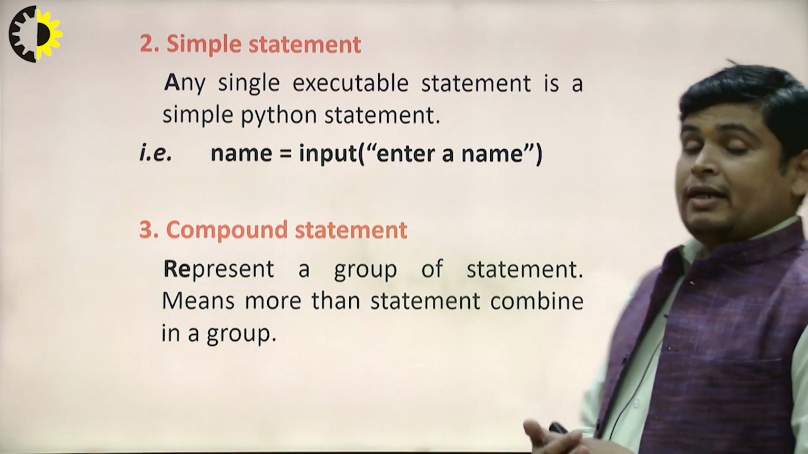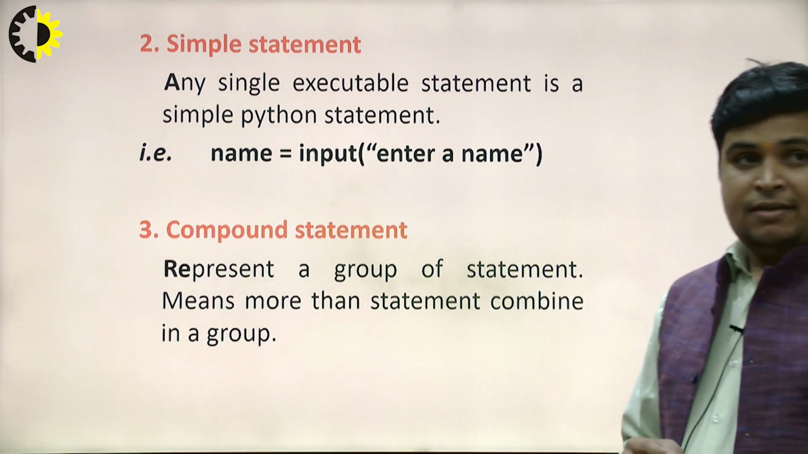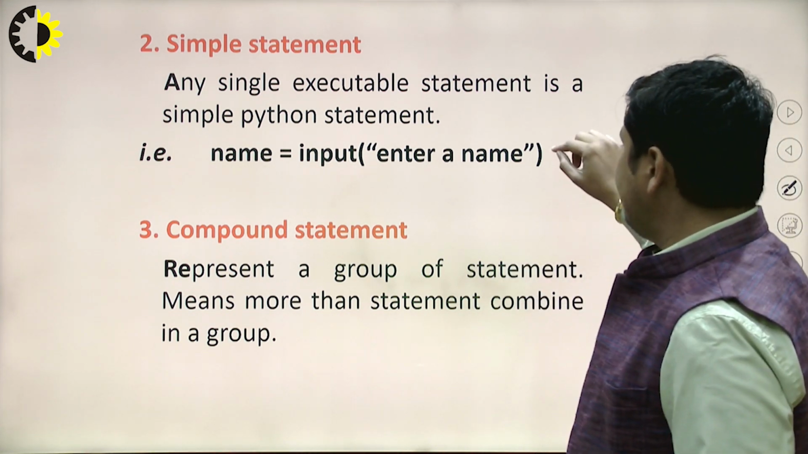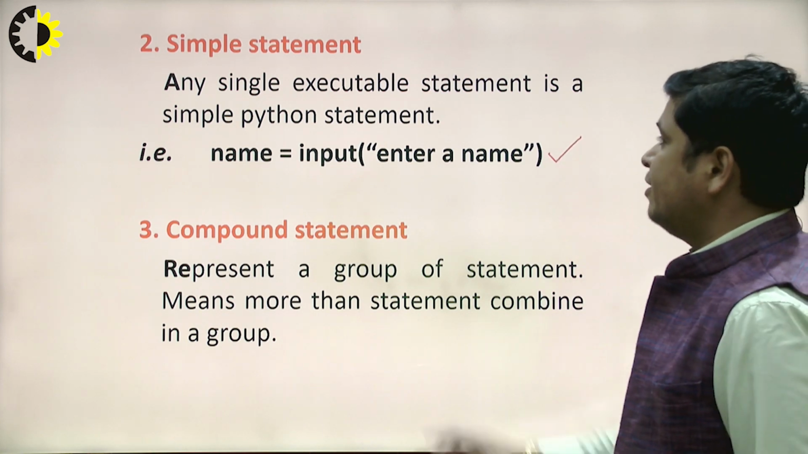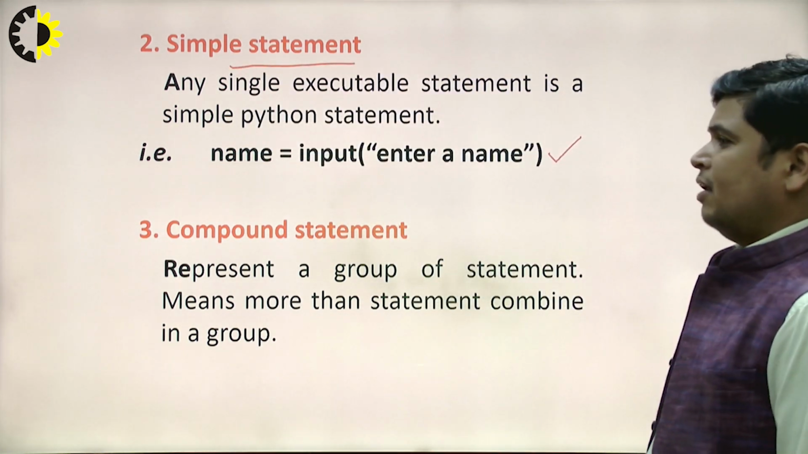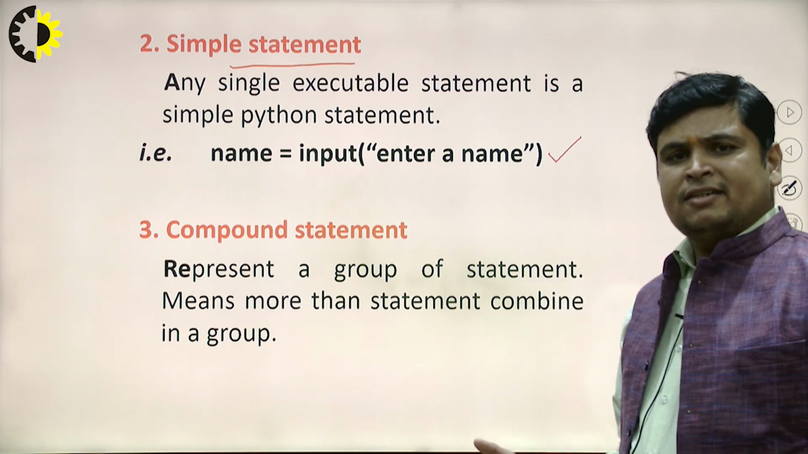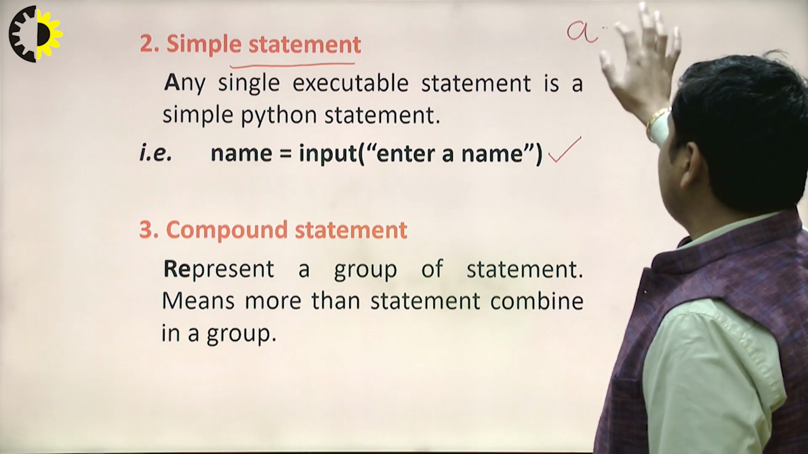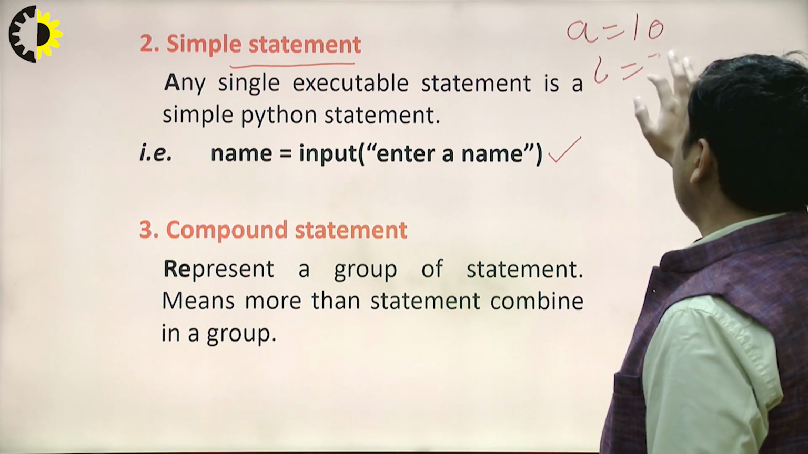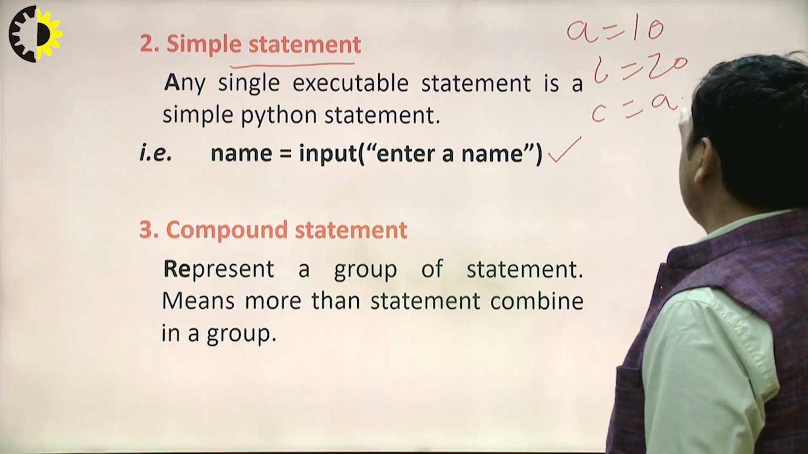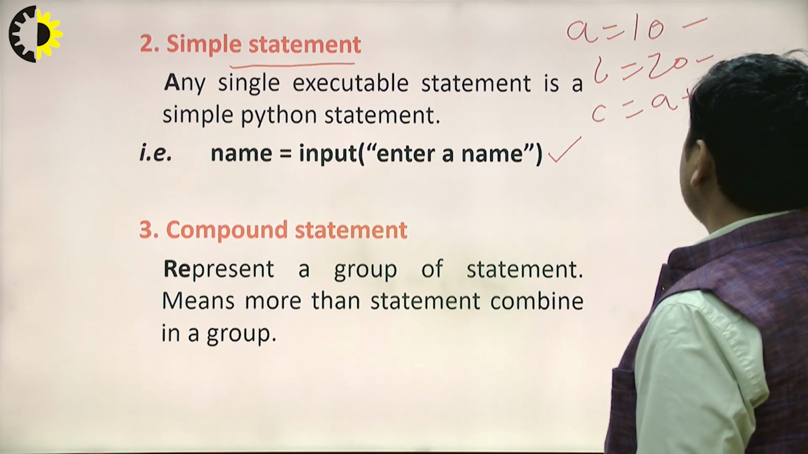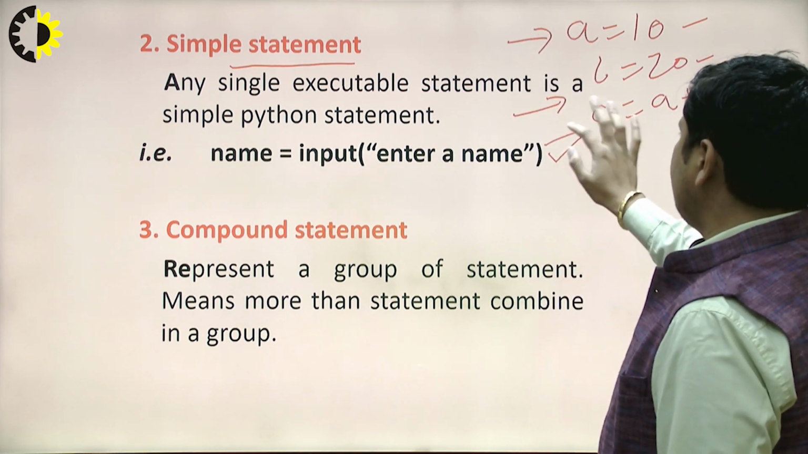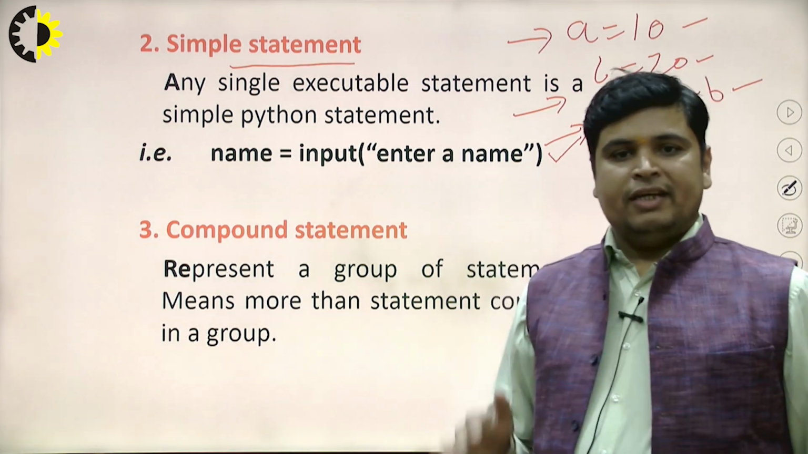In Python, any executable statement is a simple Python statement. You will see here, this comes under the category of simple statement. Any executable statement is considered as a simple statement. Suppose I write one code, a equal 10, b equal 20, and finally c equal a plus b. All these are simple statements. These are executed line by line. The flow of execution is sequential.